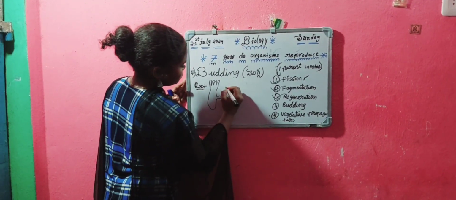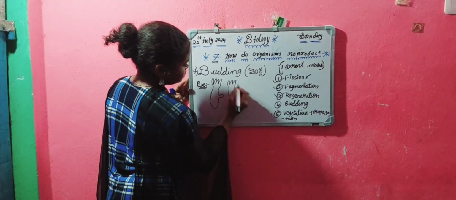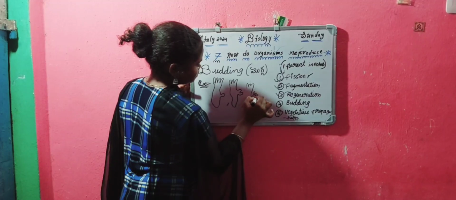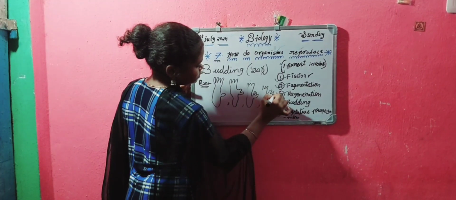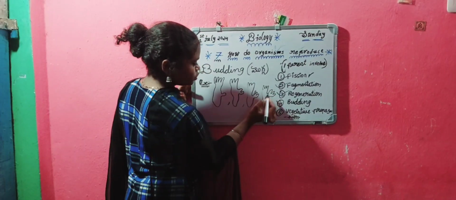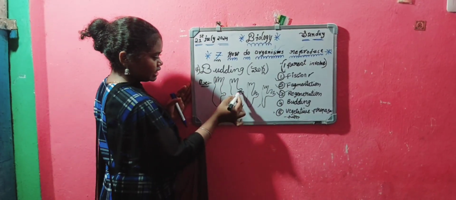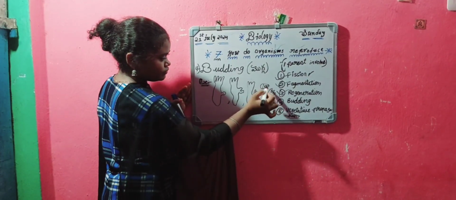Like this we have the first structure, and next structure is like this, and third structure is like this, and the fourth structure is like this. So here we have to carefully observe. Here only one, here two, here three, and here totally coming like this, the first hydra.